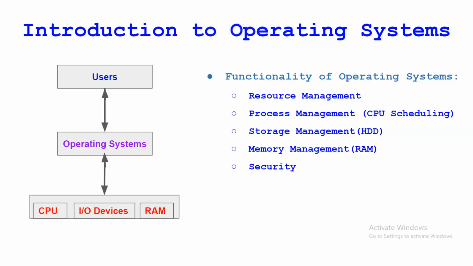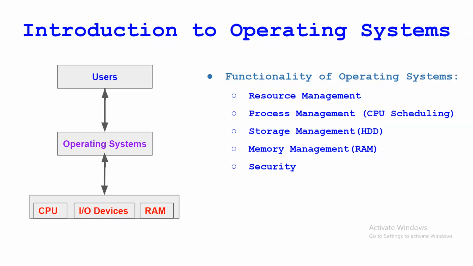And the last one is security. As we know, the operating system has a password facility. To authenticate the user, we need to provide the password, and if that password is correct, then that person can access the system. The Windows operating system uses the Kerberos protocol for this. So the security part is again managed by the operating system.